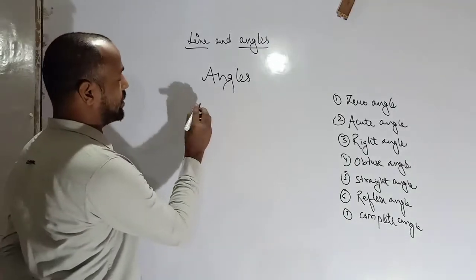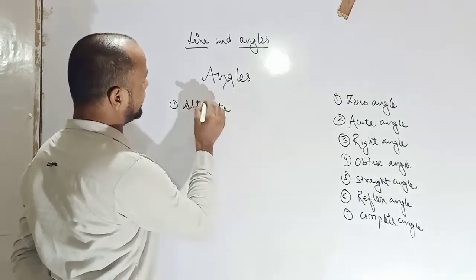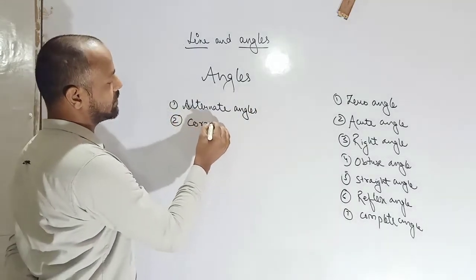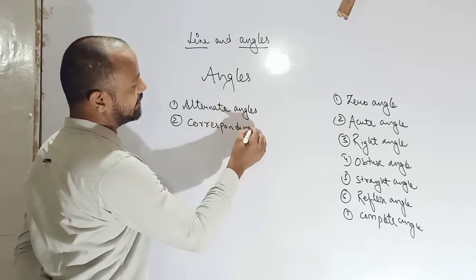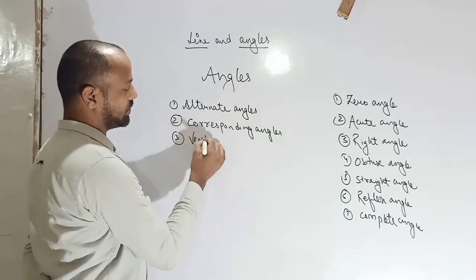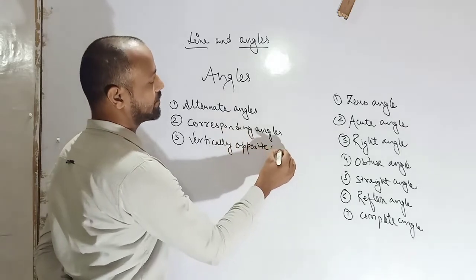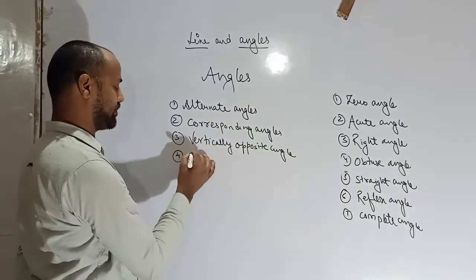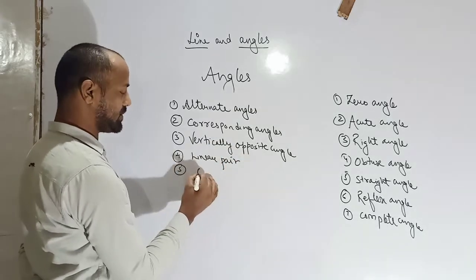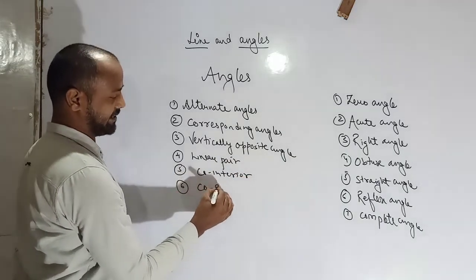These other types of angle are alternate angle, corresponding angle, vertically opposite angle, linear pair, co-interior, and co-exterior.